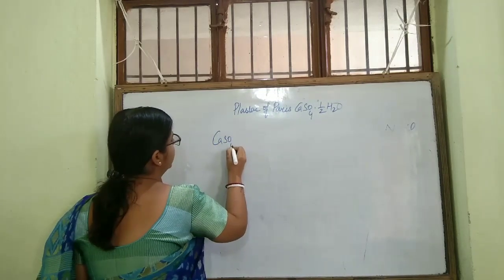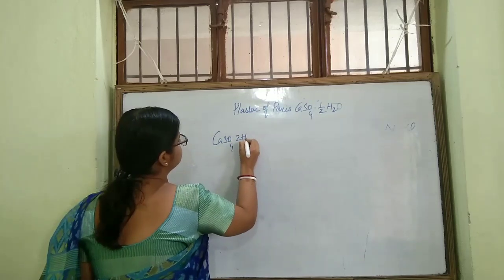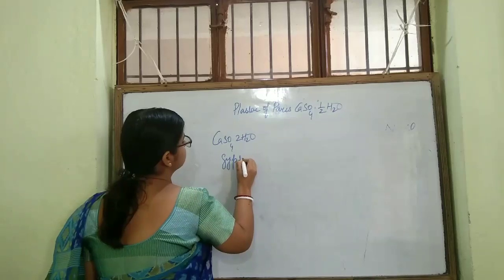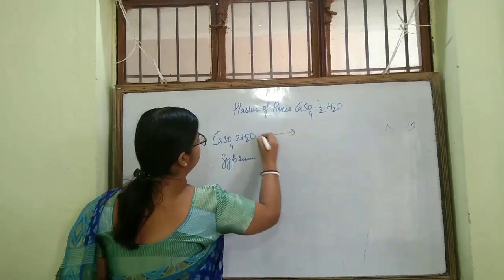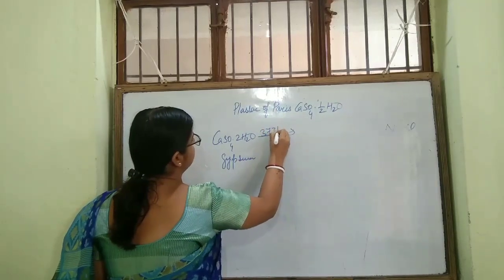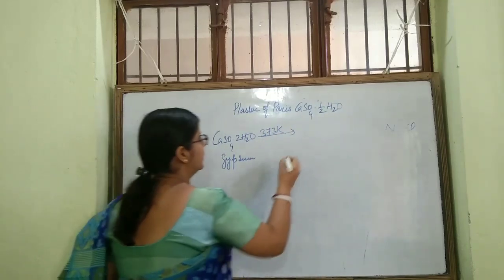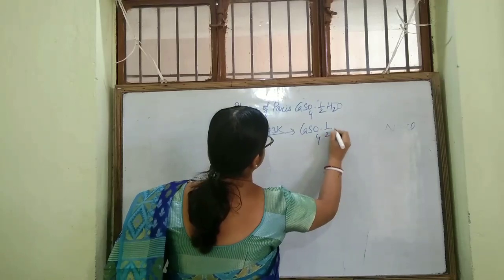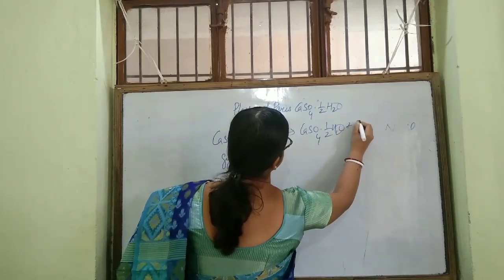We can prepare it from gypsum by heating to 373 Kelvin. At 373 Kelvin, it will give plaster of Paris.